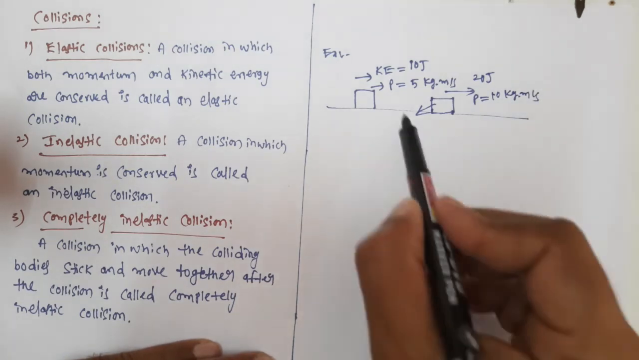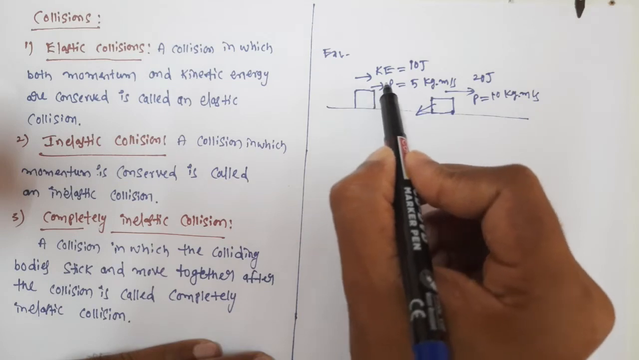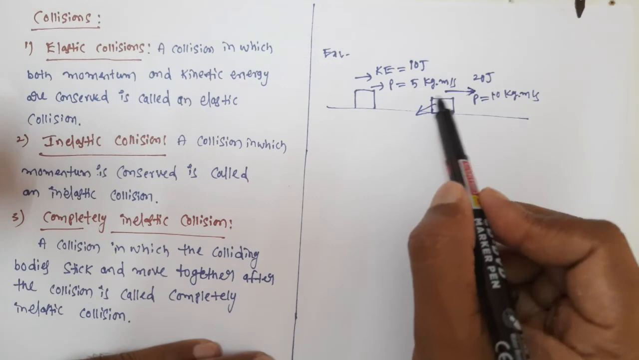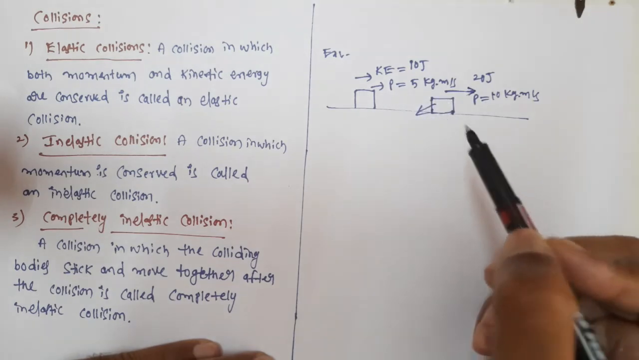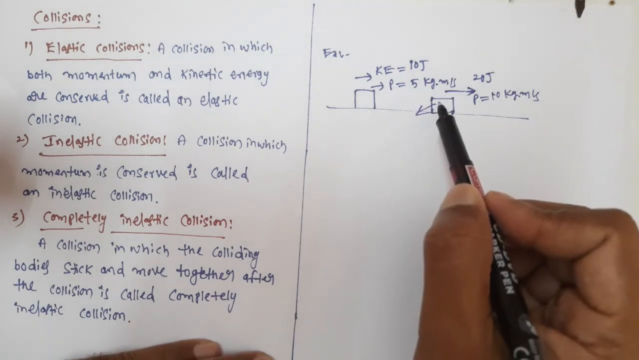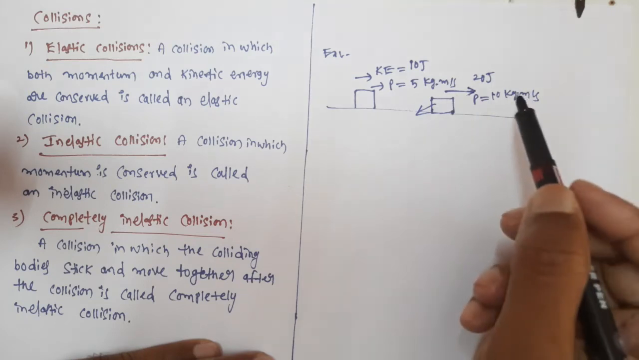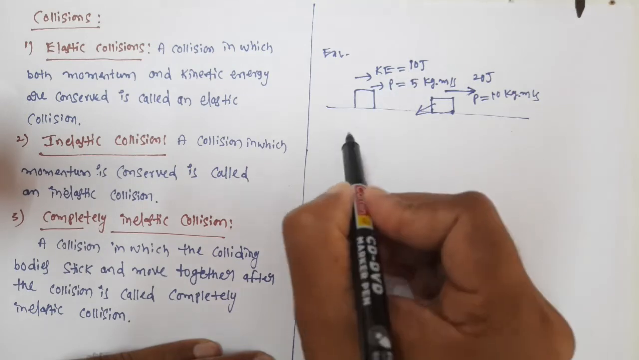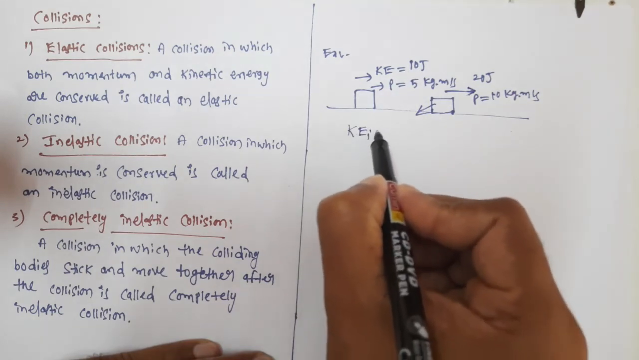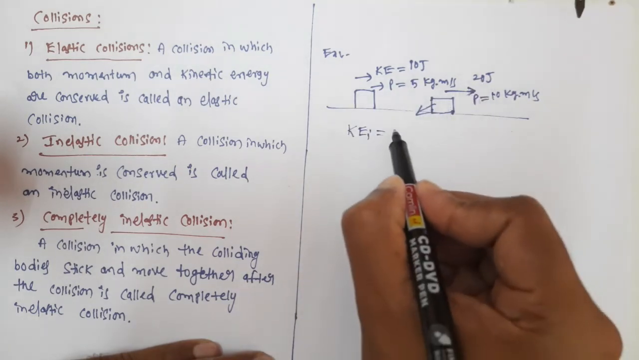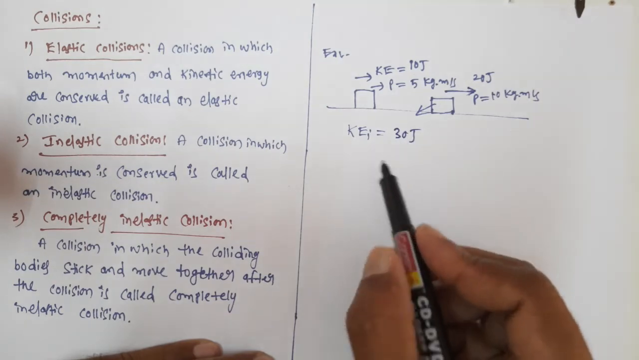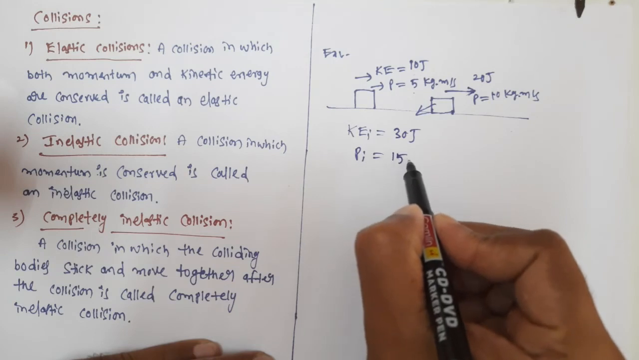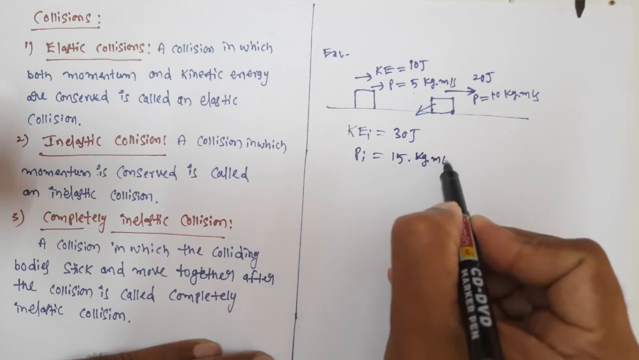Now before the collision, it is moving this way and it is moving this way. Of course, after some time, the collision takes place. So before the collision, what is the total kinetic energy? Initial total kinetic energy means total energy. 10 plus 20, how much is there? 30 joules. And what is the initial momentum? 5 plus 10. So how much is there? 15 kg meter per second.